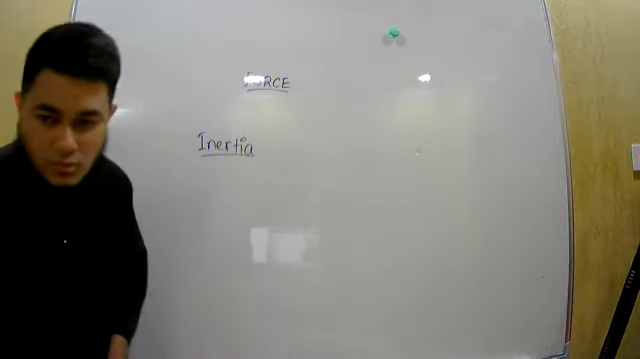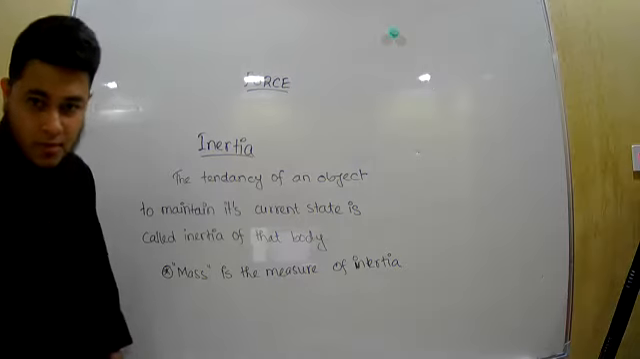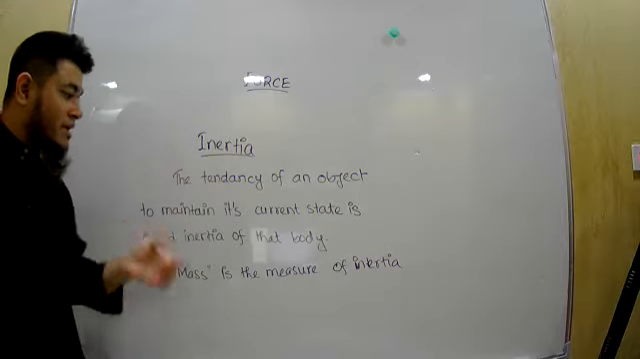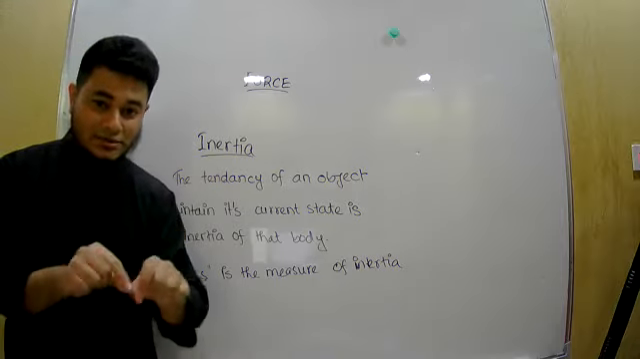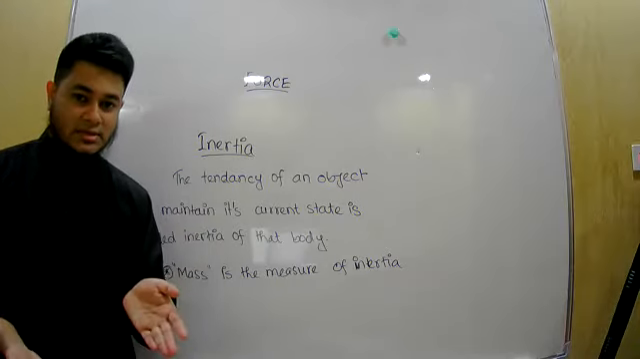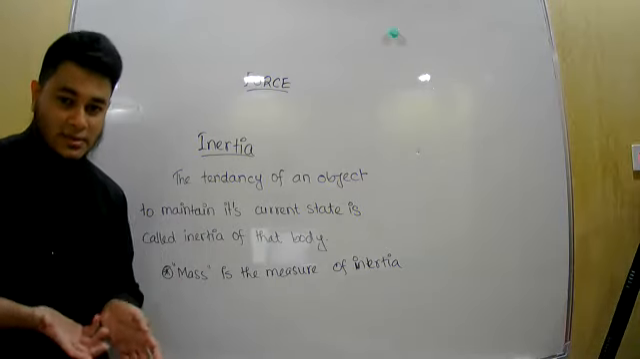Now, if I ask you to define inertia, what do you need to write? I will write it on the board now. You can see. I will explain, no problem. So this is the definition: the tendency of an object to maintain its current state. He is at rest. He wants to maintain that state. He wants to continue to be in that state. That is called trying to maintain.